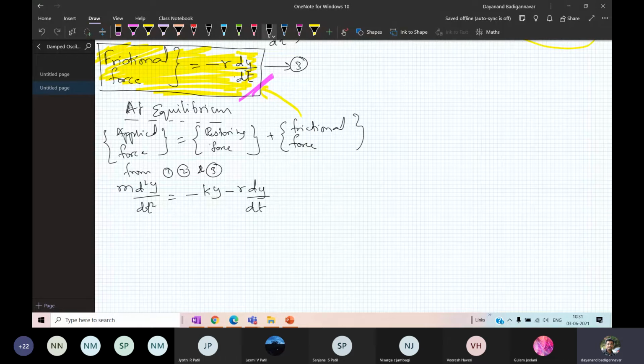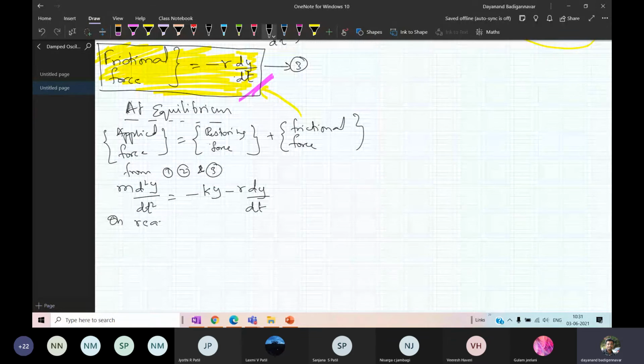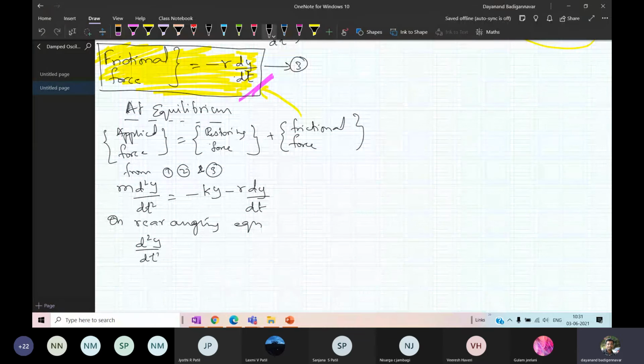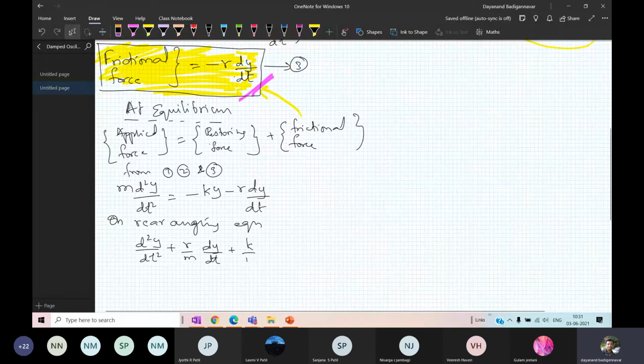Now, very simple. You rearrange it. On rearranging, I will get d2y by dt square plus r by m into dy by dt plus k by m into y equal to 0.